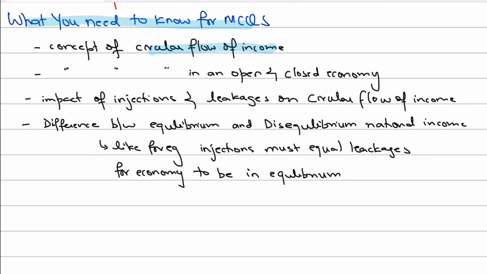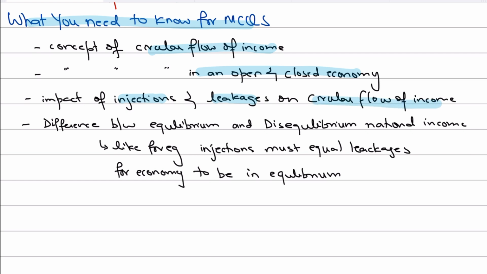They could also test you about what an open or a closed economy is, so you need to know the concepts for that. You should also know what injections are, what the different types of injections are, what the different types of leakages are, and what impact injections and leakages could have on the circular flow of income.